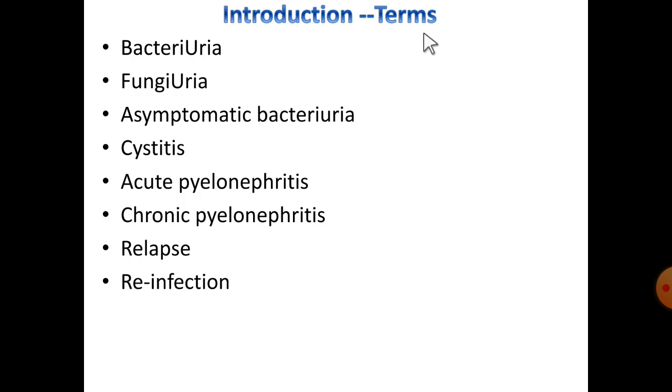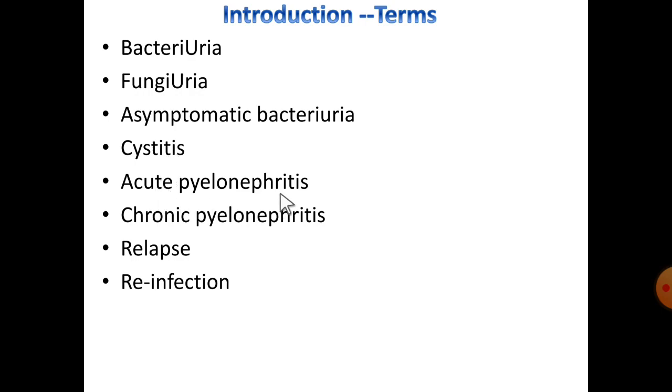So coming to introduction, in this I would like to cover the following terms which are related to this topic. Bacteriuria. Presence of excess bacterial load in the urine is called bacteriuria. Funguria. Presence of abnormal fungus in the urine is called funguria. Asymptomatic bacteriuria. In this bacteria is there but there are no symptoms. That is called asymptomatic bacteriuria. Cystitis. Inflammation of bladder is called cystitis.